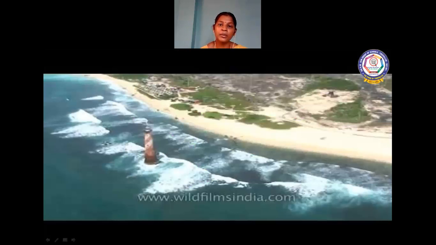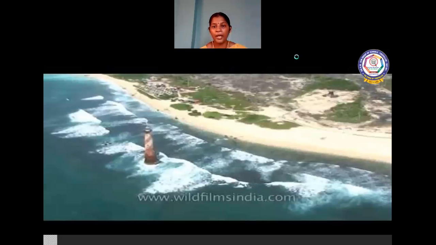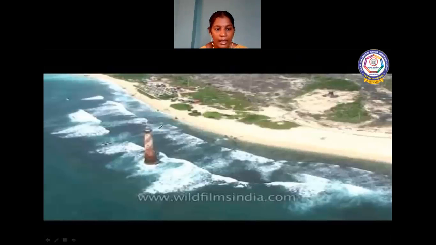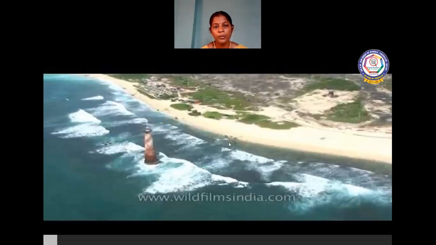So here is an important fact about India, and this is the Indira Point. This is known as the southernmost point of the Indian subcontinent, Indira Point, but unfortunately it was submerged under the sea water in the tsunami of 2004.